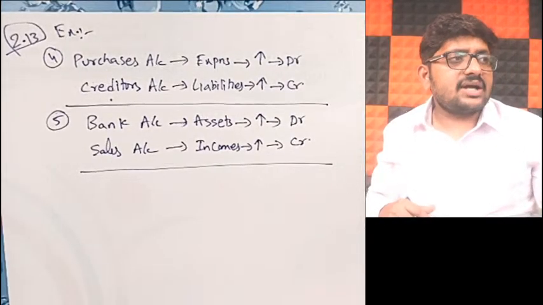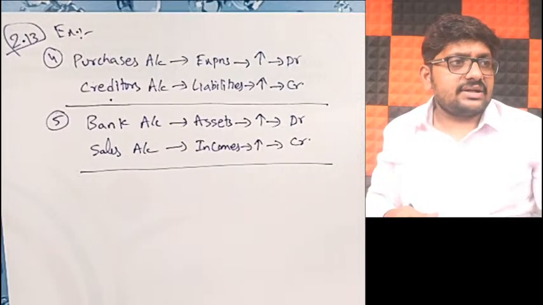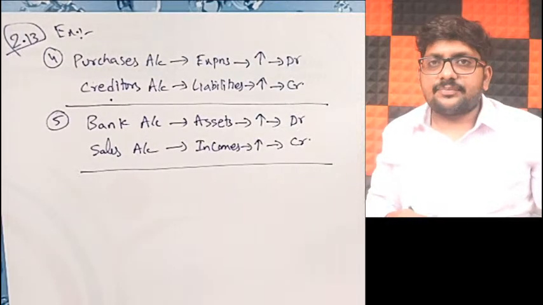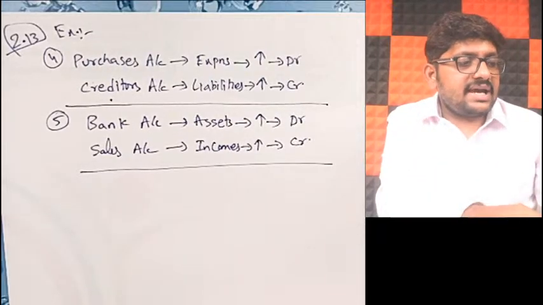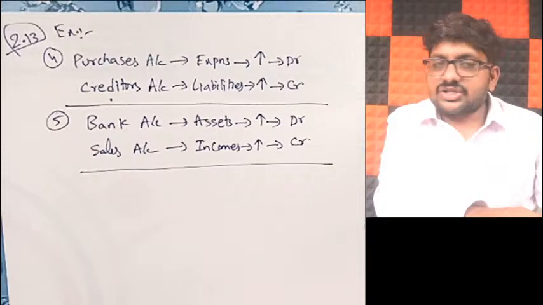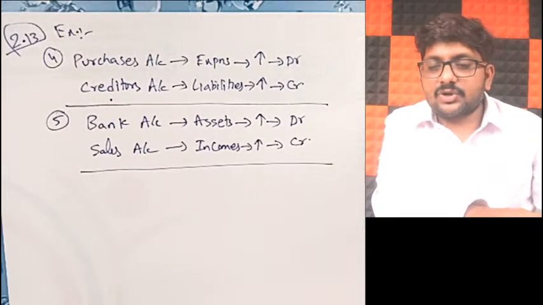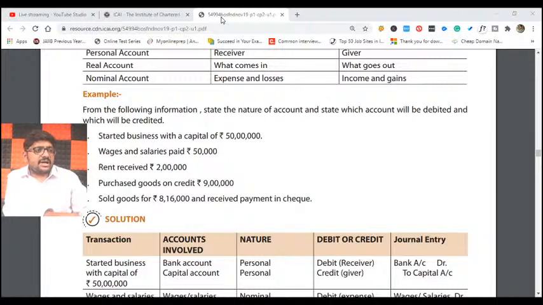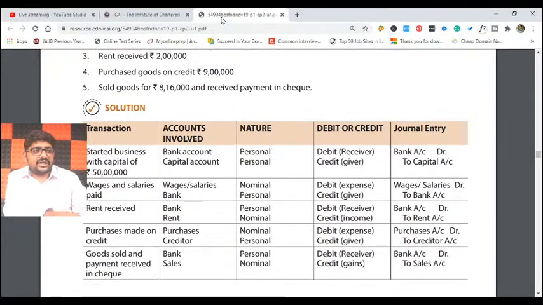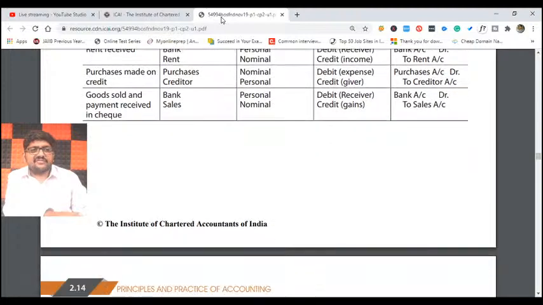Correct? So that is how you are supposed to understand these journal entries. Bank account debit to sales. Got it, friends? Very good. So that is my example number 3, my dear friends, in page number 2.13. Okay? Good. If time permits, I will explain the accounting equation also today itself.